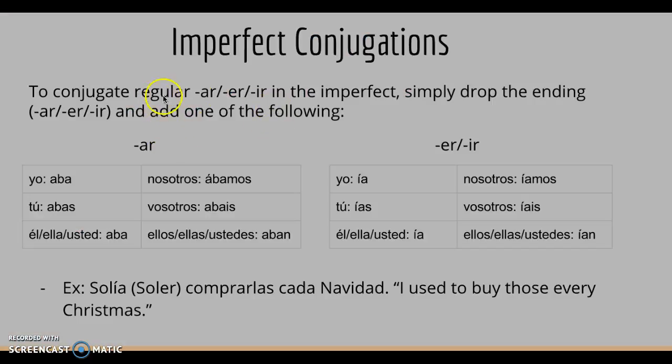Imperfect conjugations. To conjugate regular AR, ER, and IR verbs in the imperfect, simply drop the ending and add one of the following endings. So, AR is aba, abas, aba, abamos, abais, aban. Notice the only one for AR endings with an accent is the nosotros form. However, on ER and IR endings, it's all of them. All of them have an accent. Ia, ias, ia, iamos, iais, and ian.